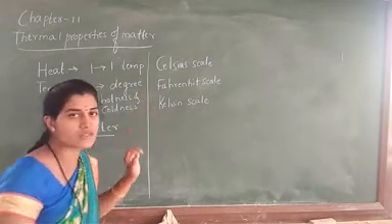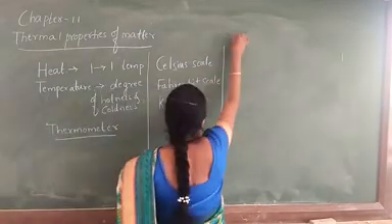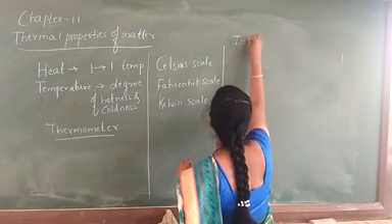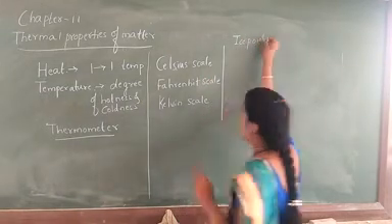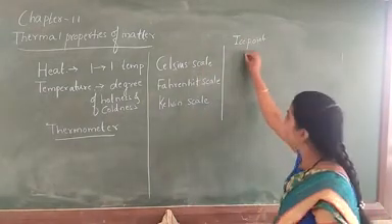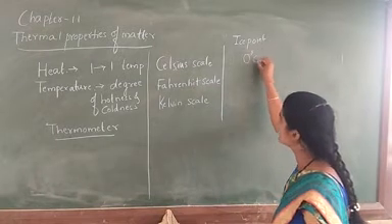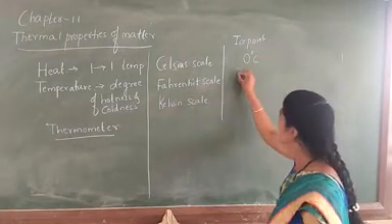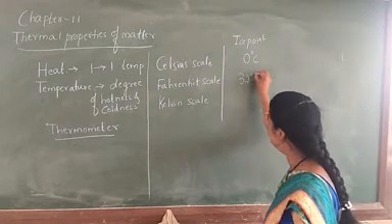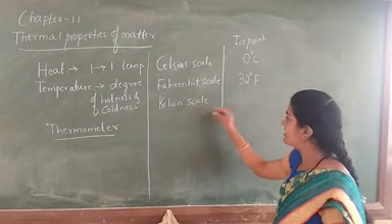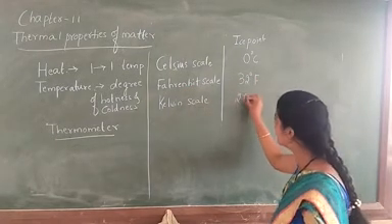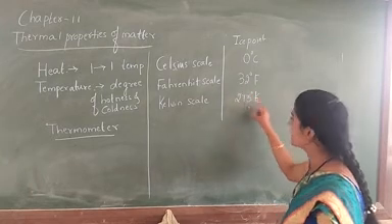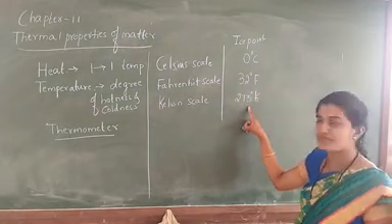In this, we have to study about the ice point. The ice point on the Celsius scale, we are considering 0 degrees Celsius. Next, the Fahrenheit scale, we are considering 32 degrees Fahrenheit. Next, the Kelvin scale, 273 Kelvin, or we can write 273.15.